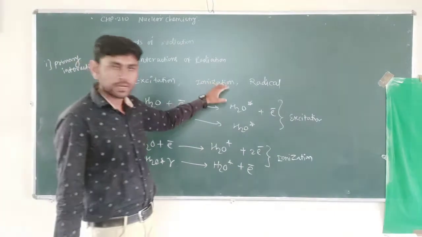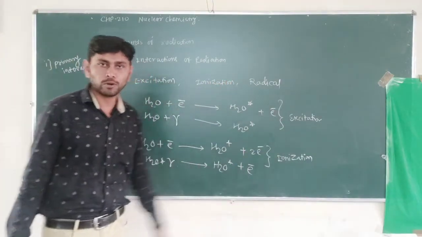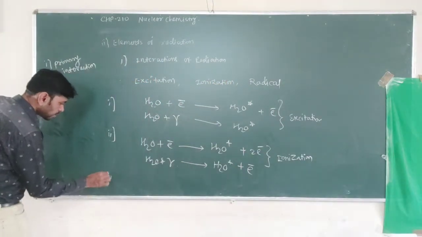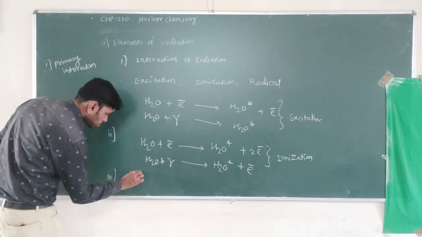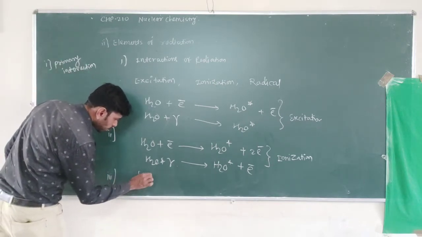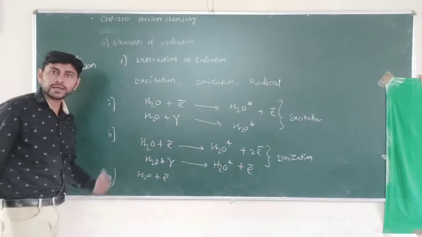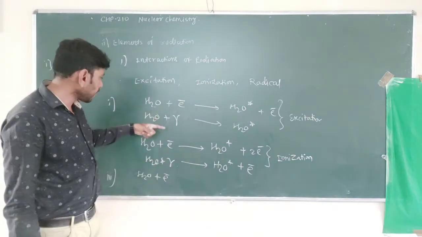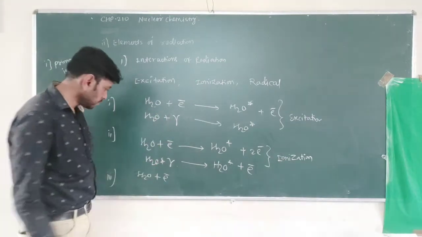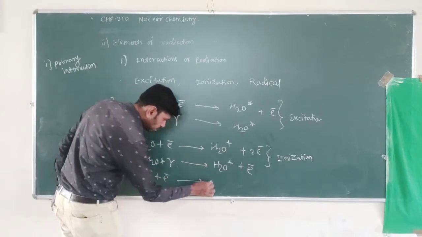Excitation is first, ionization is second, and now radical formation. See, when even more energy is there, there will be rupture of the bond. Take the water molecule with an electron of higher energy than in ionization.